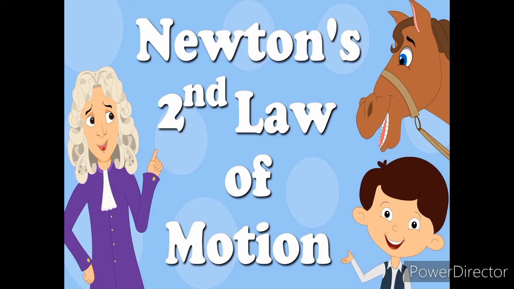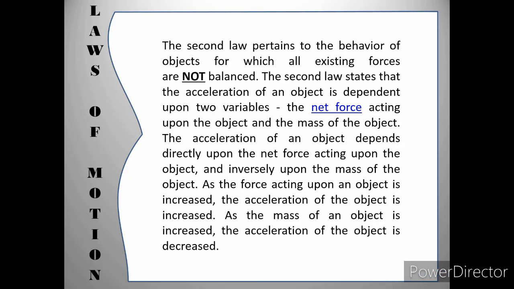Let's proceed to the second law of motion. The second law pertains to the behavior of objects for which all existing forces are not balanced. The second law states that the acceleration of an object is dependent upon two variables: the net force acting upon the object and the mass of the object.